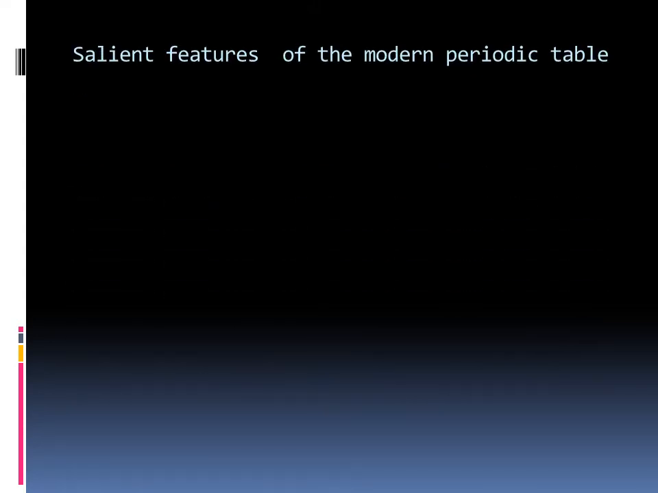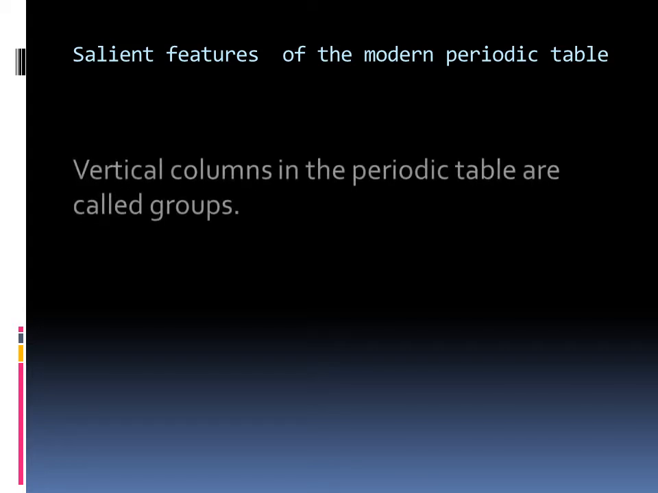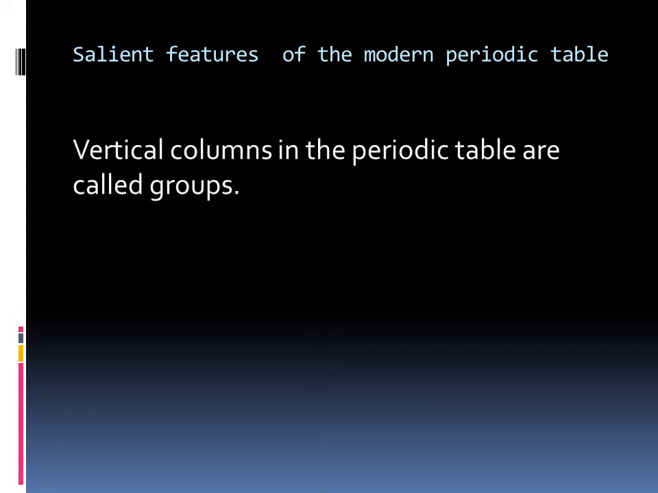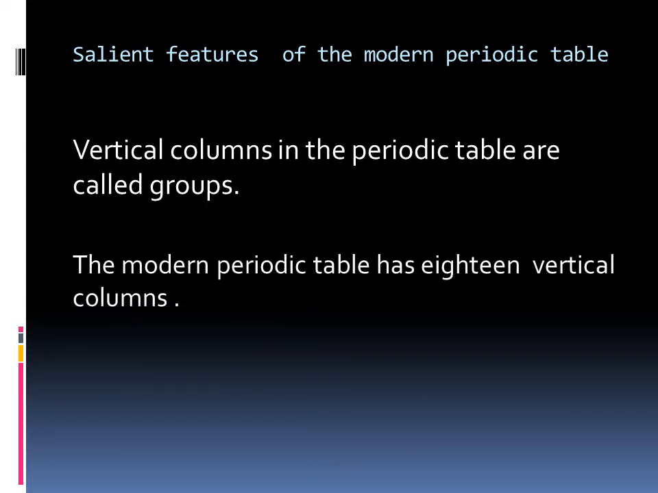Let us see the salient features of the modern periodic table. In the modern periodic table, the elements are arranged in vertical columns and horizontal rows. Vertical columns in the periodic table are called groups. The modern periodic table has 18 vertical columns or 18 groups.